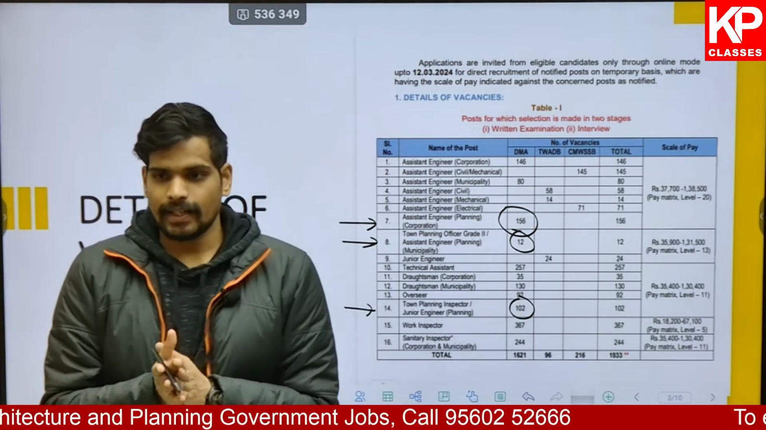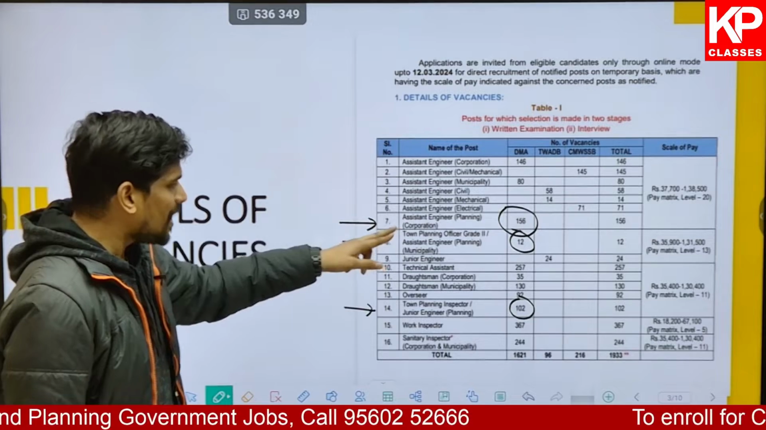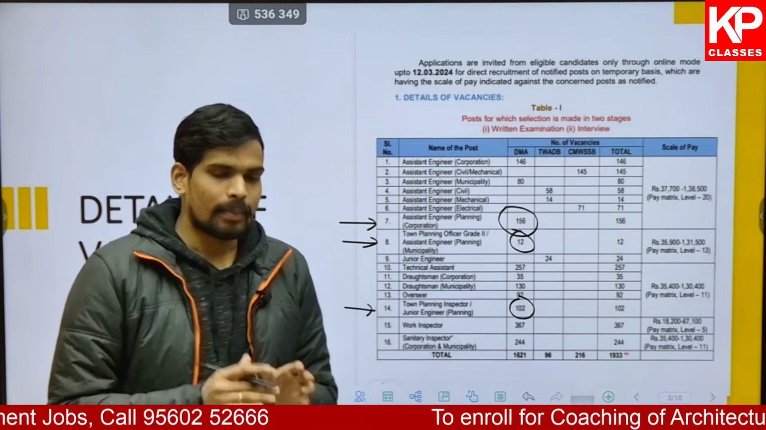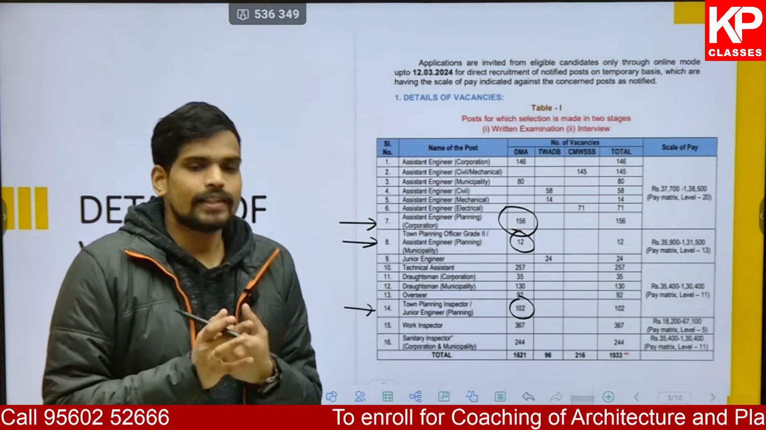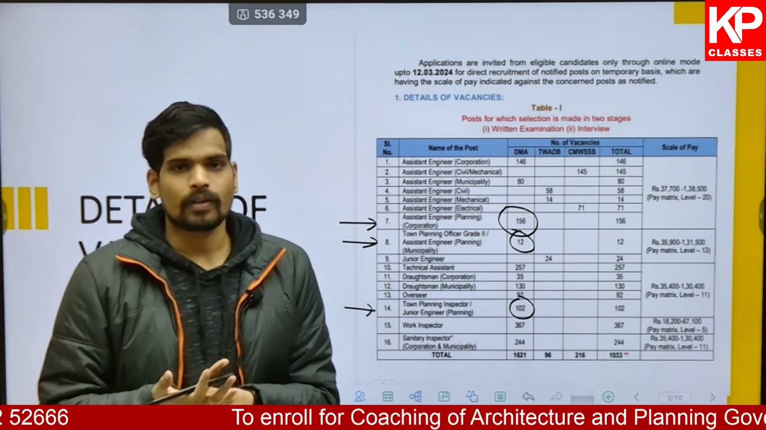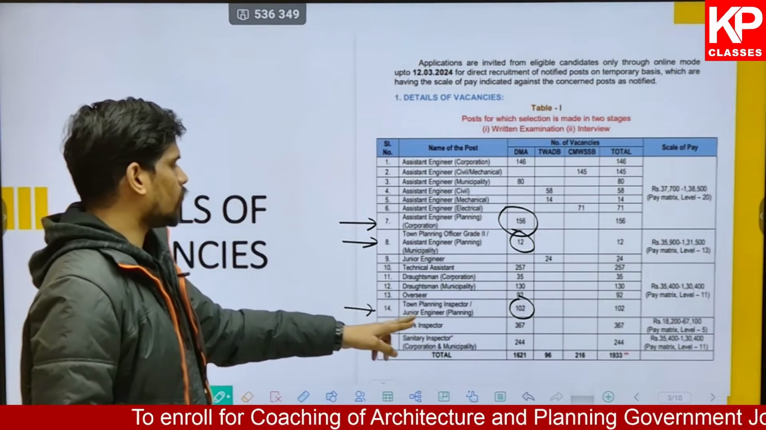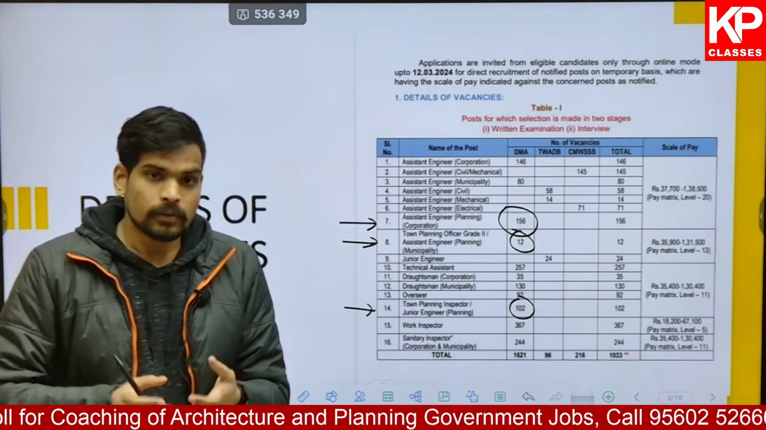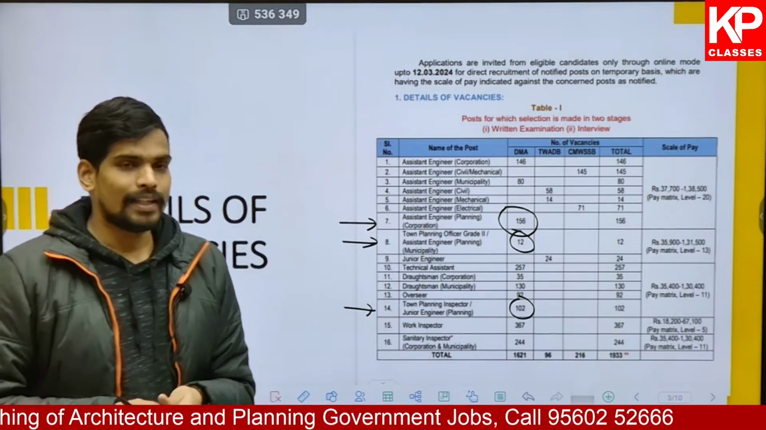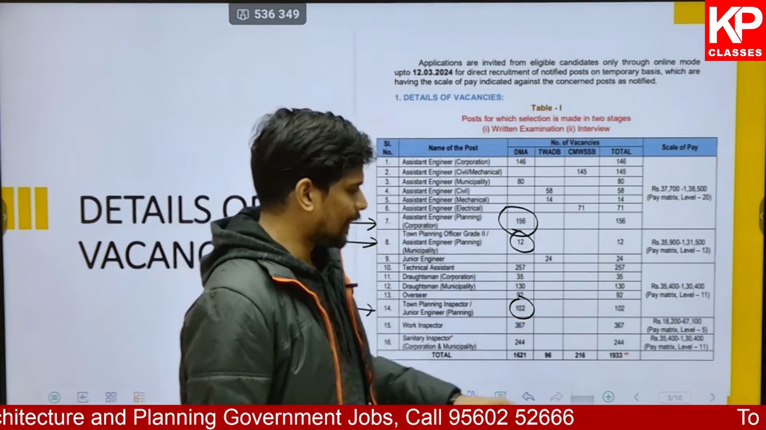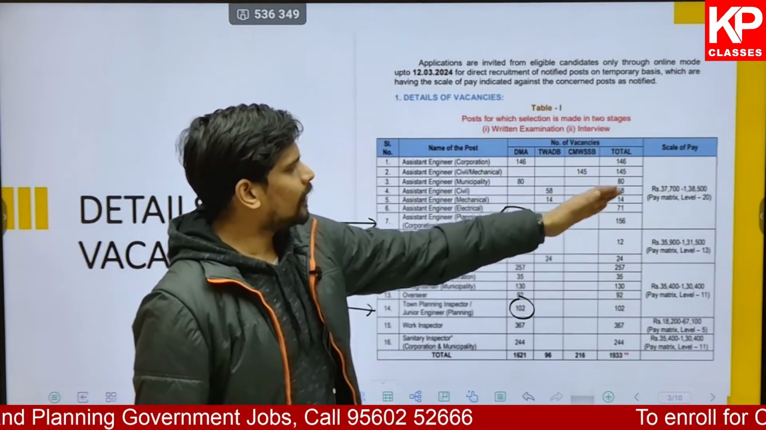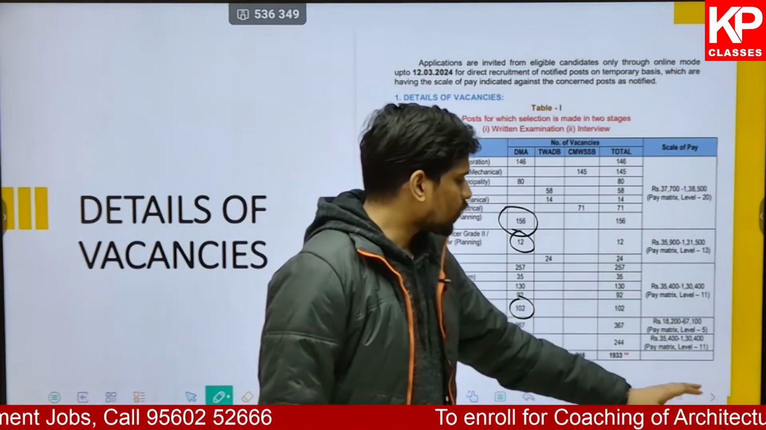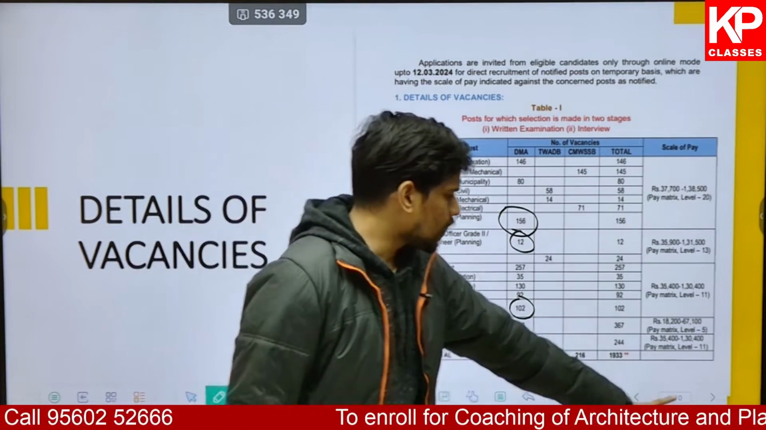So the eligibility for the assistant engineer, and also basically assistant engineer in corporation, and also municipality, for those posts the requirement is BArch or BTech or B-Plan. However, for junior engineer, it is only B-Plan, for those with B-Plan background, or diploma in architecture would be eligible for this post. So we'll talk about the eligibility criteria in detail. You can also see the details of the pay scale on the grade pay for these particular posts. You can also check out these details in the official notification.